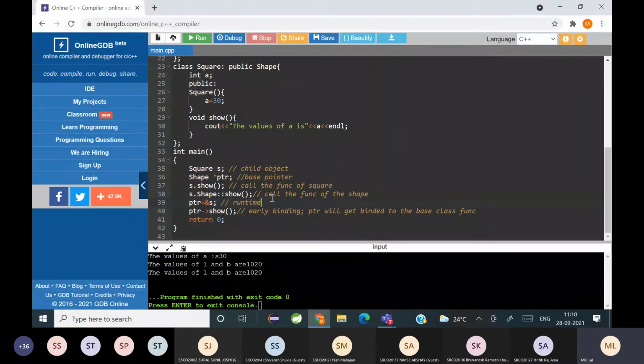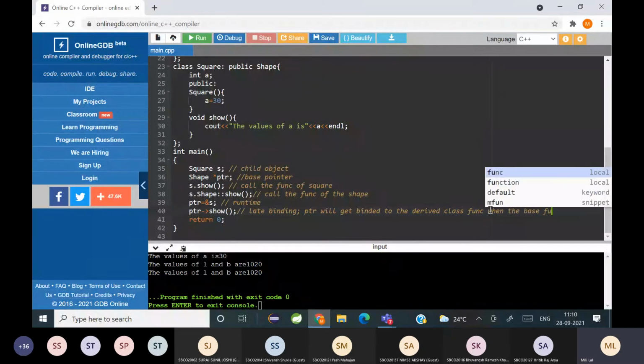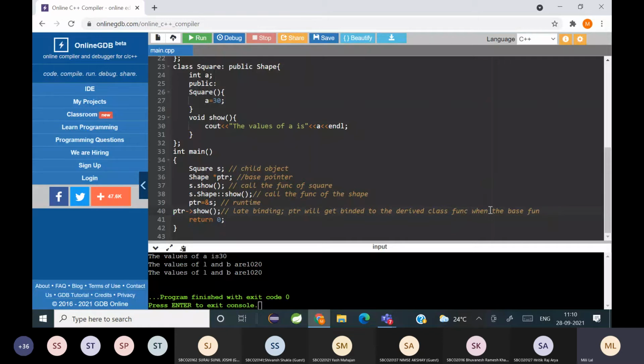So when you make the base class function virtual, late binding takes place, and the pointer will get bound to the derived class function.